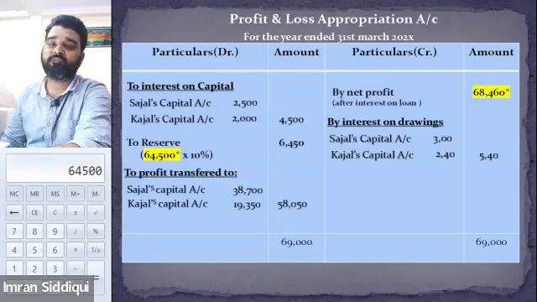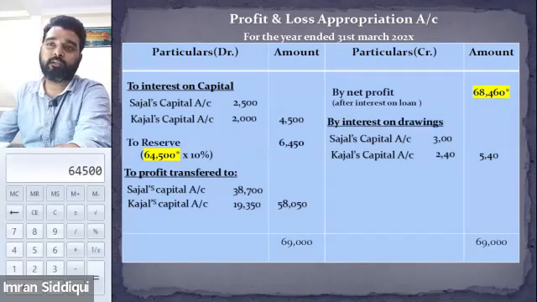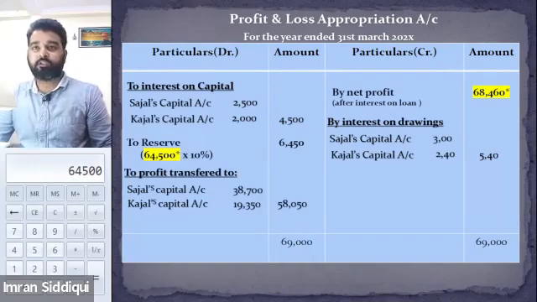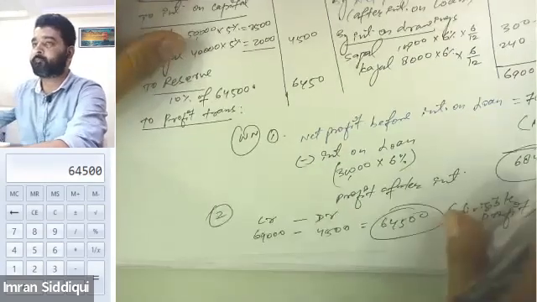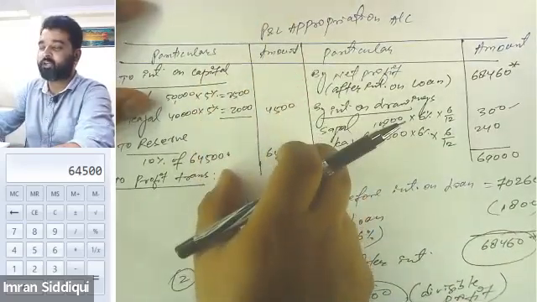Their profit will be 38,700 for Sajal, and for Kajal it will be 19,350. How did we calculate it? We will total the debit side again, and subtract all the items on the credit side.